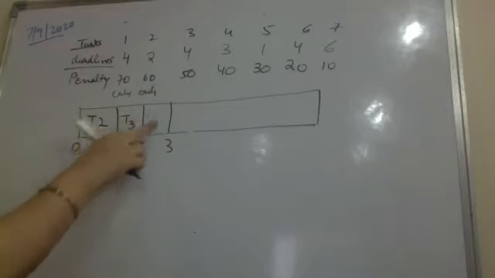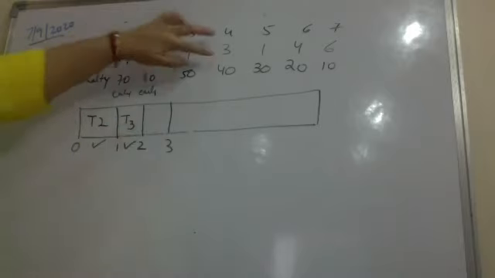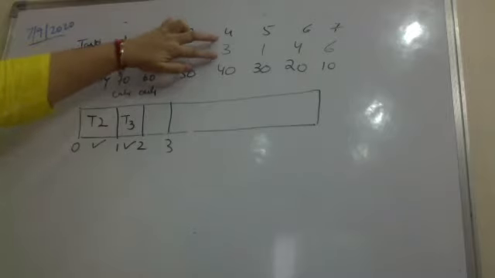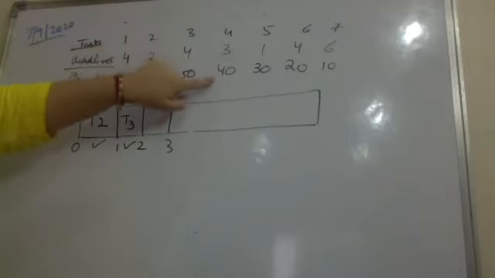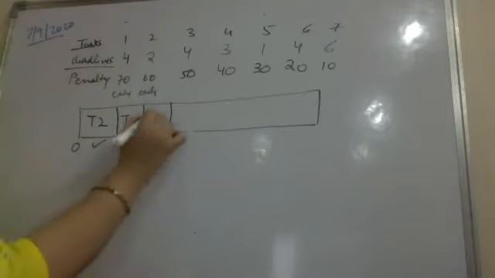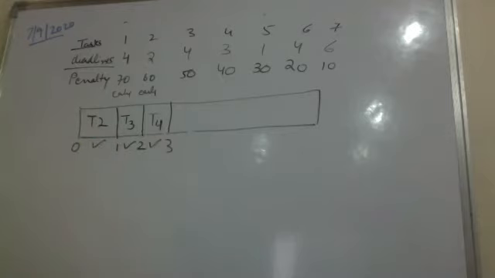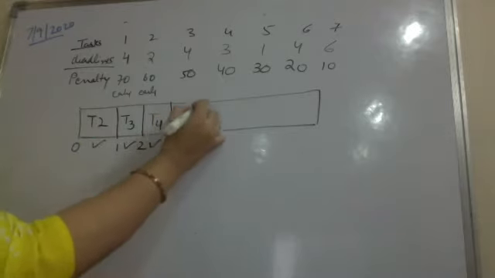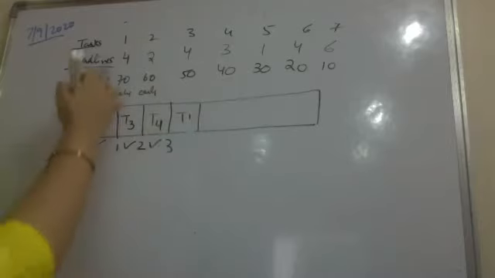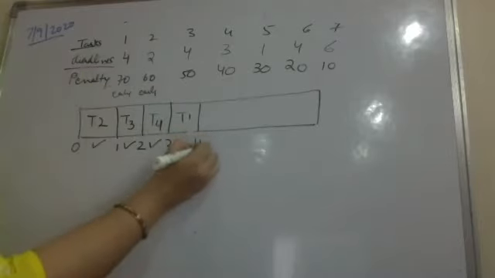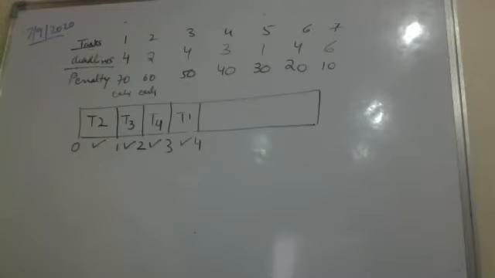Now, instead of picking task 1 here, which still has a deadline, I might want to pick up task 4, which has a deadline 3 and which has a very high penalty. So I'm picking task 4, which finishes within the deadline 3. Again, it is early, so there is no penalty. And now I can finish with task 1, which has a very high penalty. So I want to finish it before time. It finishes before time, no penalty.